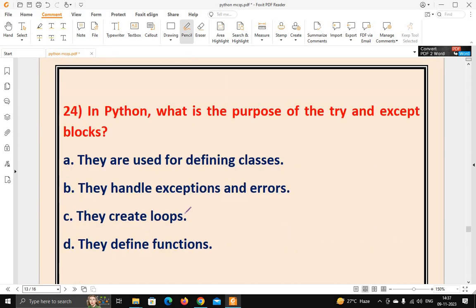Next question: in Python, what is the purpose of try and except blocks? Options are: they are used for defining classes, they handle exceptions and errors, they create loops, they define functions. So very simple question. The purpose of try and except blocks in Python is they handle exceptions and errors.